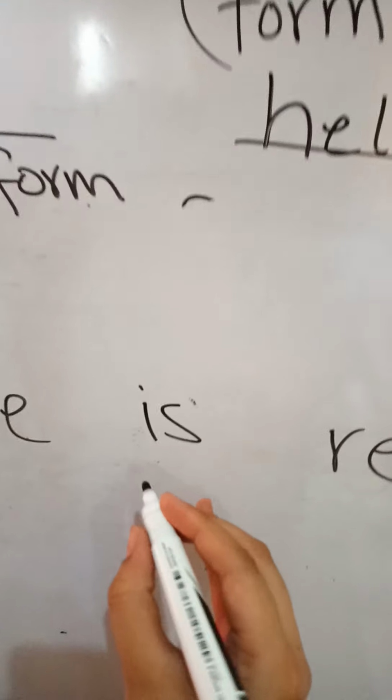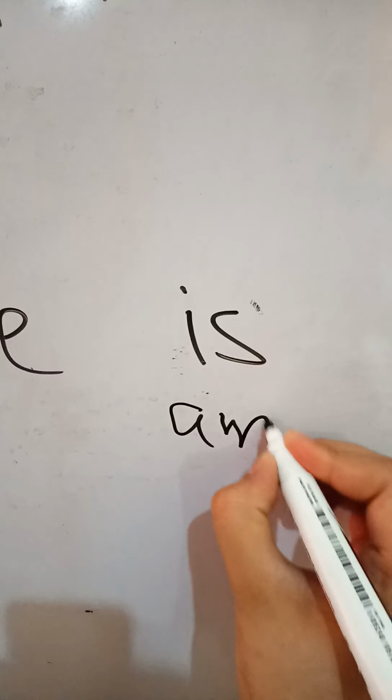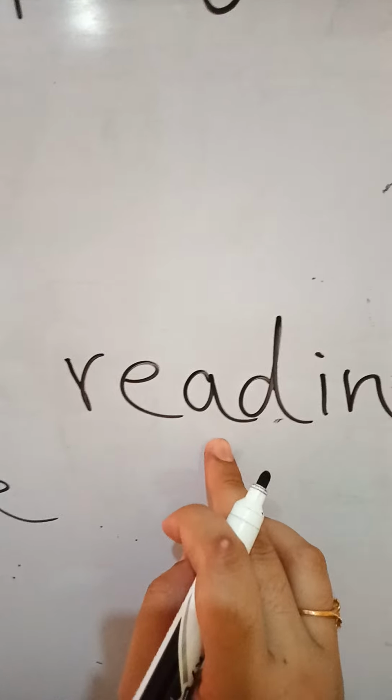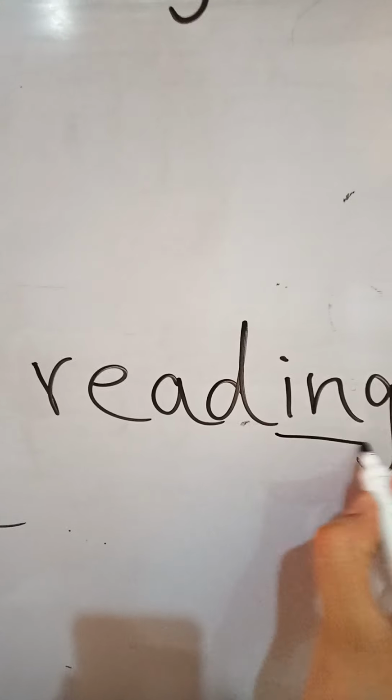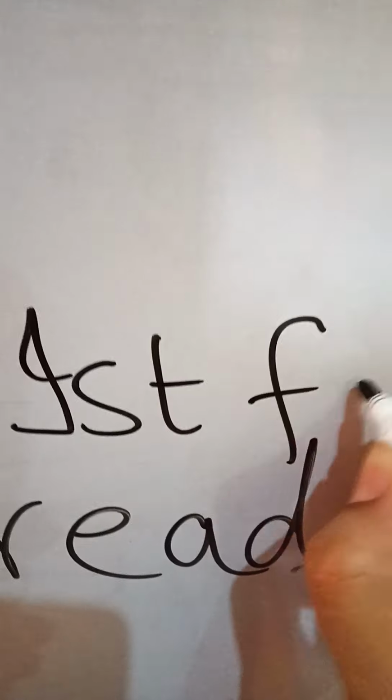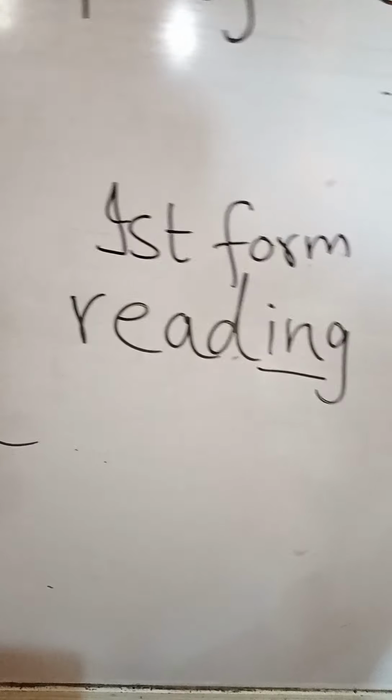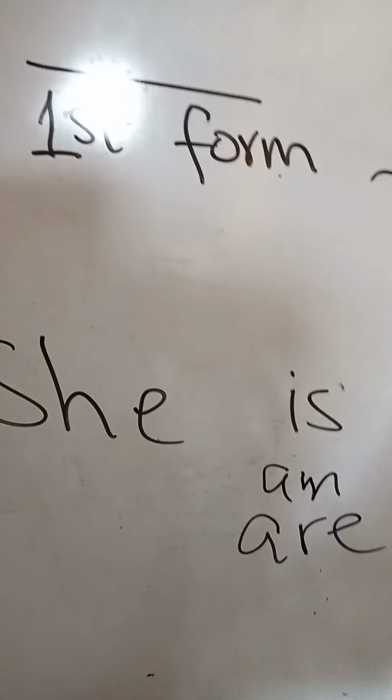Is, am, are will come in present continuous tense. Is, am, are, and the addition of ing with the first form of verb. First form of verb with the addition of ing has come here. So it is very easy. How we will make the